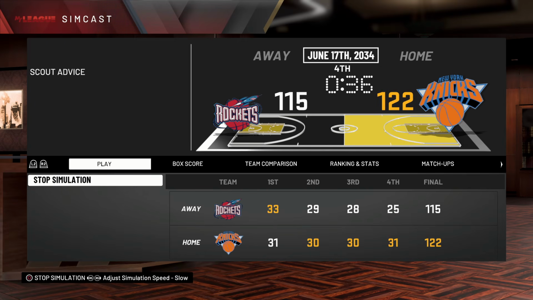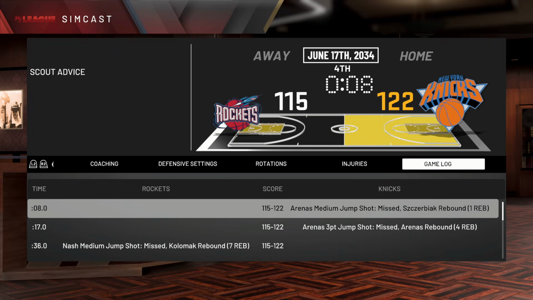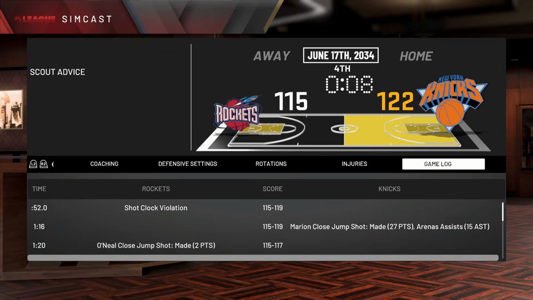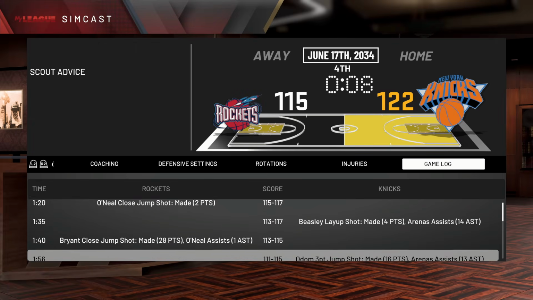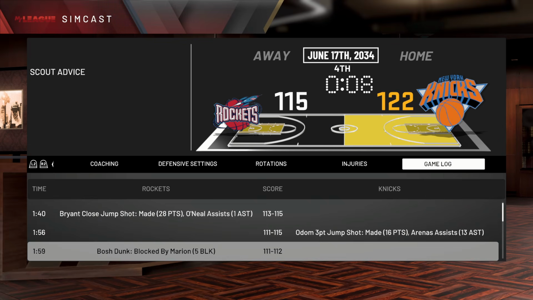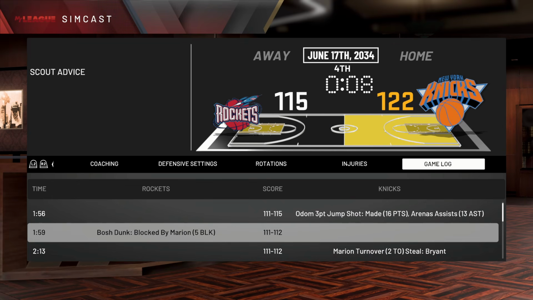Oh no, that's gonna do it. We somehow just choked. Nash missed a jump shot. We got a shot clock violation. Oh my god, we fell apart. Kobe didn't make a jump shot. Bosh got a dunk blocked by Sean Marion.